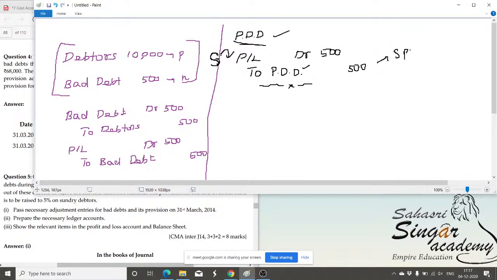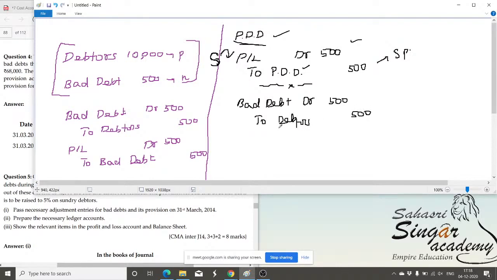This is called a specific reserve. Specific reserve means it has a specific purpose. The PDD can be used for adjusting the bad debt only. So we have kept aside ahead, and at the year end we came to know there's a bad debt, say rupees 500. The journal entry for the bad debt is bad debt account debit to debtors. We pass this entry. Is it clear? Okay, 500 rupees.